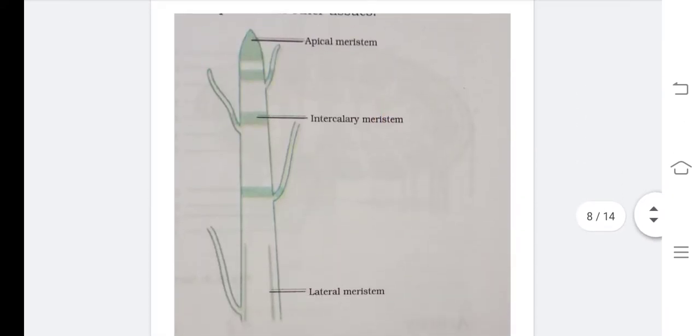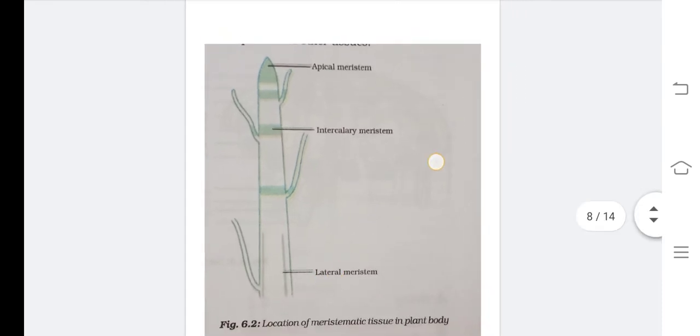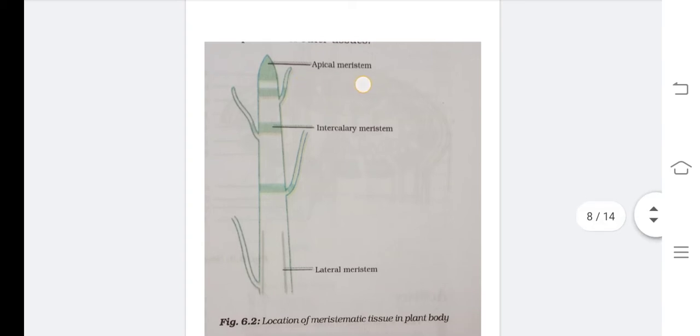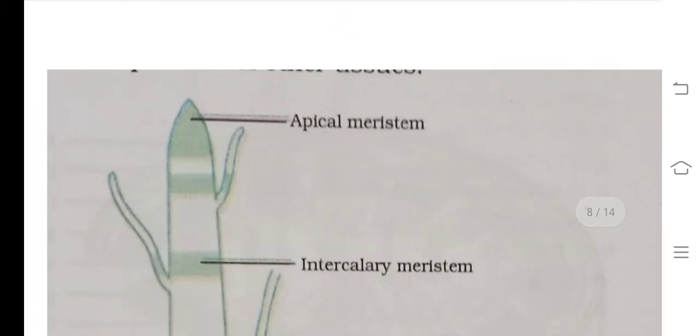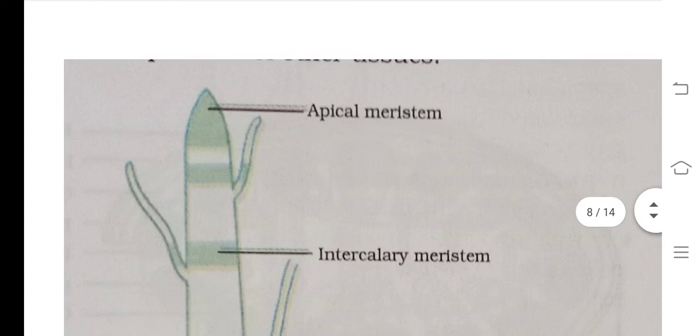See, observe this diagram. Very important. This is the diagram of meristematic tissue. It is there in your textbook, children. Clear? Now, the location of meristematic tissues in the plant body. On the basis of location, meristematic tissues are classified into three categories. One is apical meristem. Where do you find apical meristem? At the tip. Did you notice, children? Observe the diagram carefully.